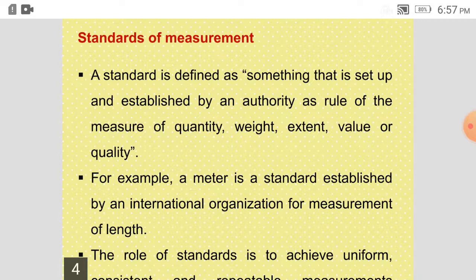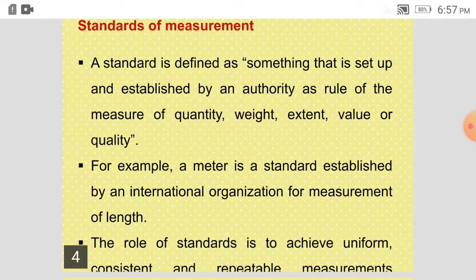A standard yard is set, and a yard is preserved somewhere, say in Paris or Geneva, where international standards offices are there.